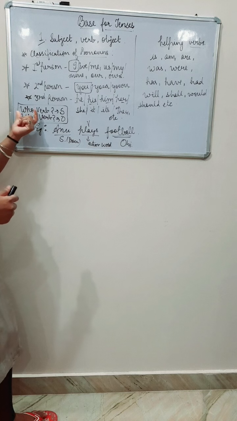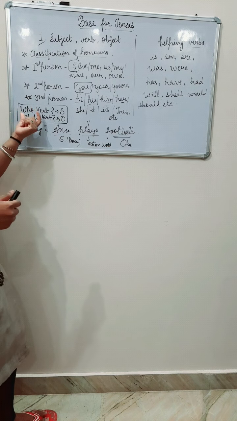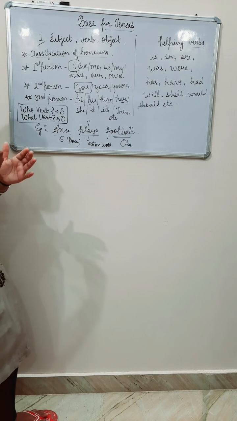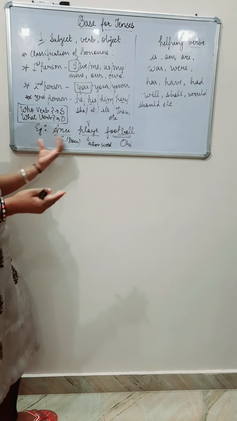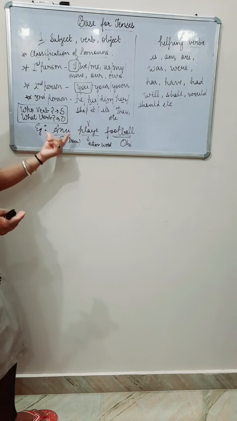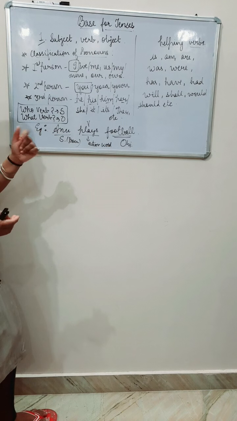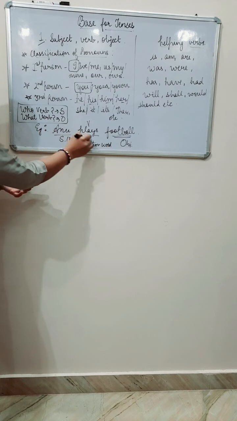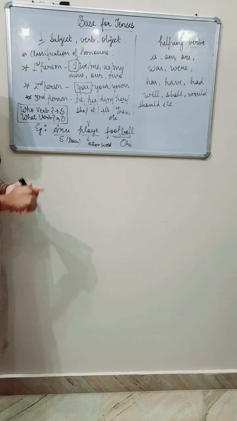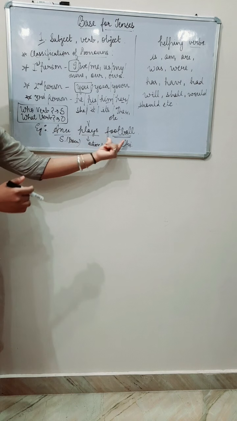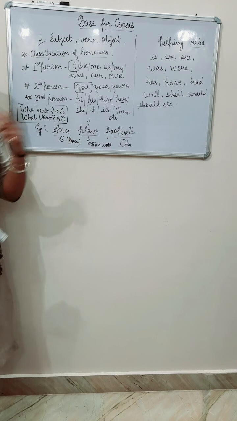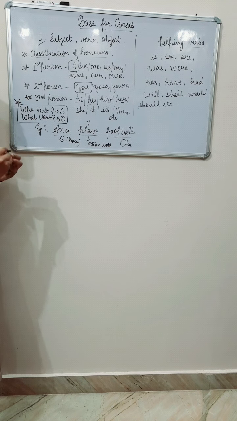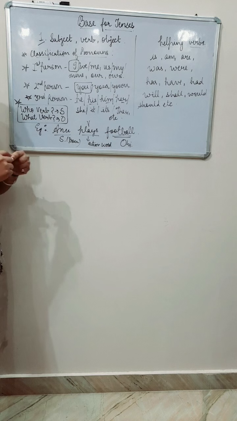So if you put who before the verb, who plays? Ask yourself, who is playing here? Anu is playing. Therefore, the subject is Anu. Next, what verb? The verb is plays. Now, what is Anu playing? Football. Therefore, this is the object. I hope it is clear. So remember this trick. This is very important to determine the subject and object of a sentence.